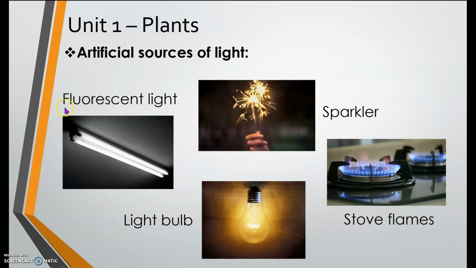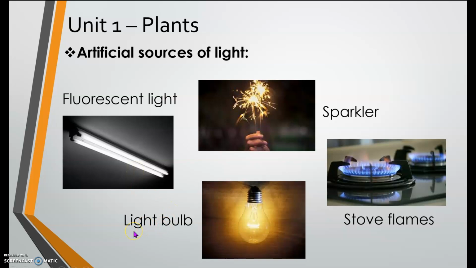First example, repeat after me. Fluorescent light. Very good. So, fluorescent light, I think we all have this in our house. Okay, so when we plug in or switch on the switch, this fluorescent will produce light.